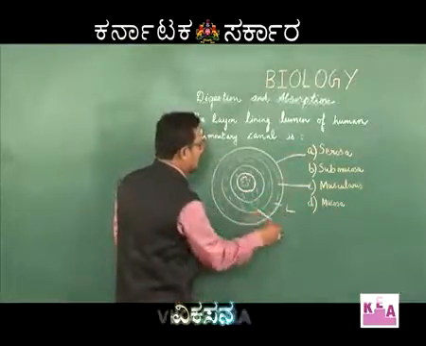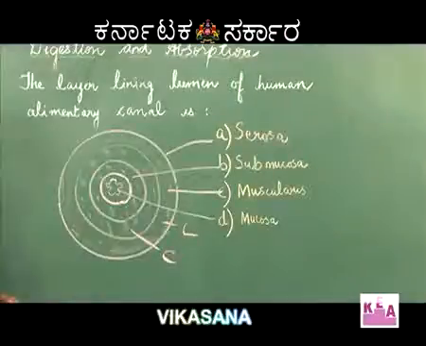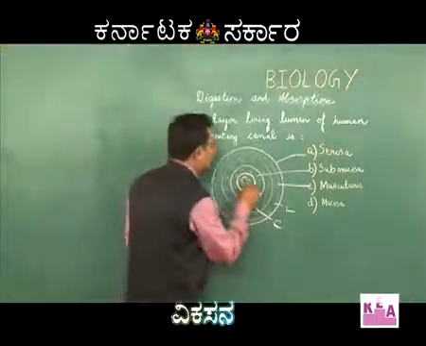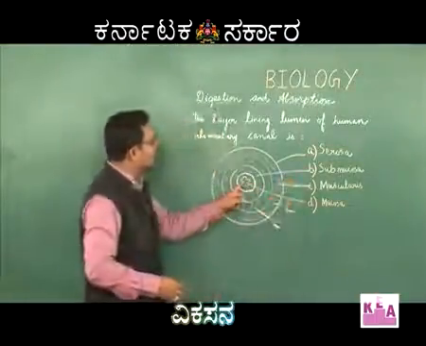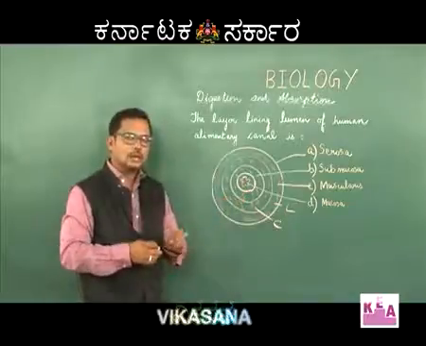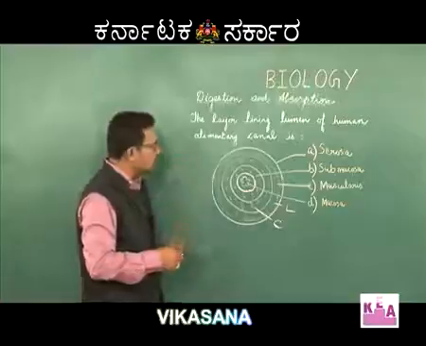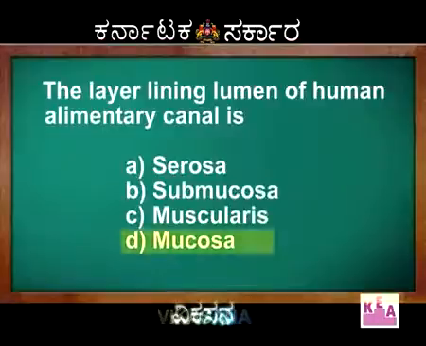Third layer is submucosa, and inner to submucosa is the mucosa which lines the lumen. Lumen is the hollow cavity present in the alimentary canal. So, the answer for this question is option D, mucosa.